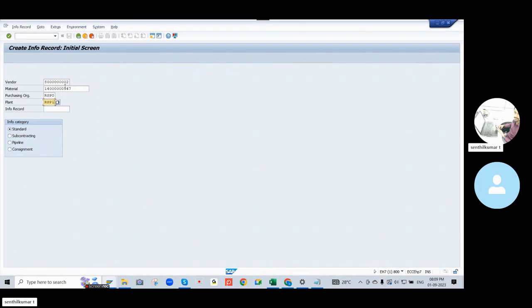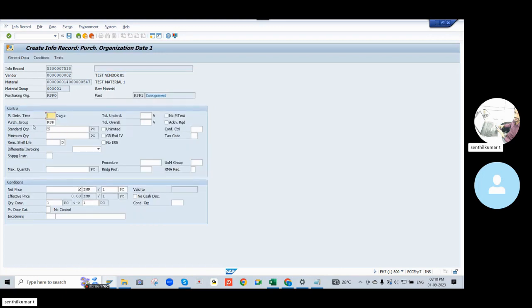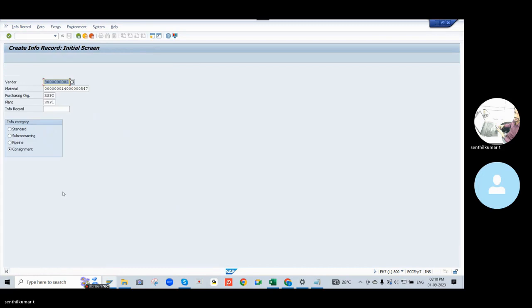The purchase info record is always the combination of vendor and material, purchase organization or plant. There is an option for info category. There are four info categories: standard, subcontracting, pipeline, and consignment. We are now seeing the consignment process, so I click on the consignment purchase info record. This is mandatory; you need to select the consignment category. Press enter. I give delivery time 5 days, minimum quantity 100, and rate 20. Enter, and now my purchase info record was created.